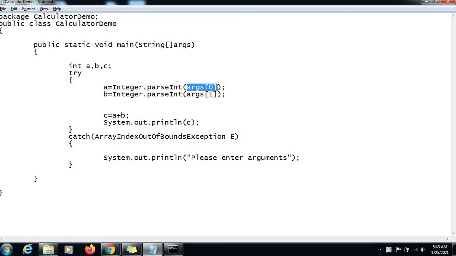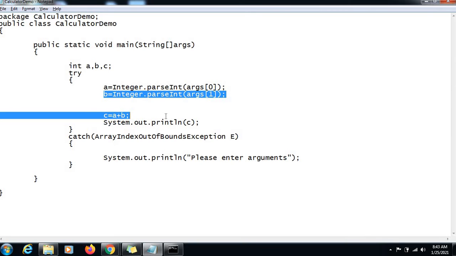So here the exception occurs, and as we have discussed, when an exception occurs in the try block, the entire try block gets ignored and that exception class object gets thrown. It comes to the catch block to see whether the variable defined in the catch block is capable of holding that created exception object or not.